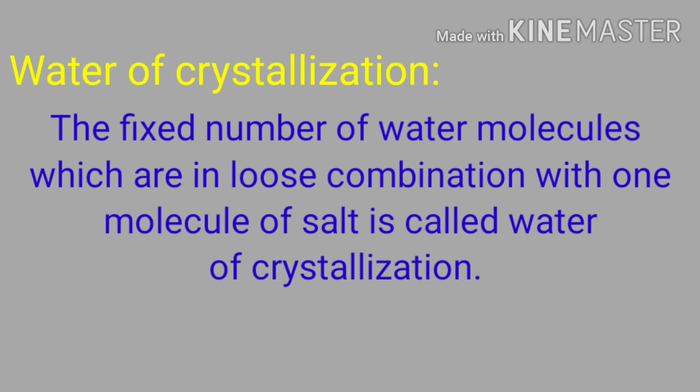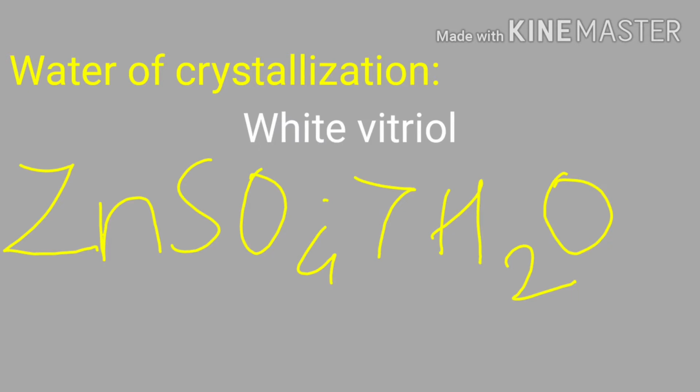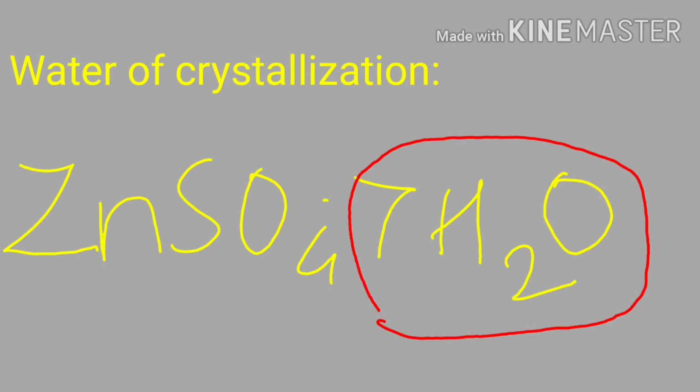Water of crystallization. The fixed number of water molecules which are in loose combination with one molecule of salt is called water of crystallization. The chemical formula of white vitriol is ZnSO4 7H2O, in which the attached 7 H2O molecules are the water of crystallization.